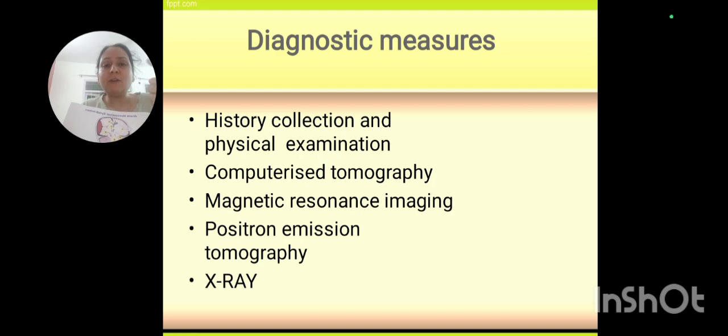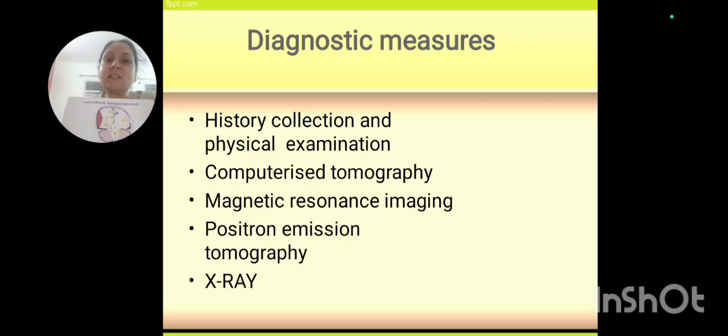So one of the complications we studied was hemorrhage, and we studied different kinds of hemorrhage. It can be within dura, within arachnoid mater, and within pia mater. We have seen the different kinds. It can be in the parenchyma, or it can be in the ventricles. So hemorrhage, we studied 5 of them.